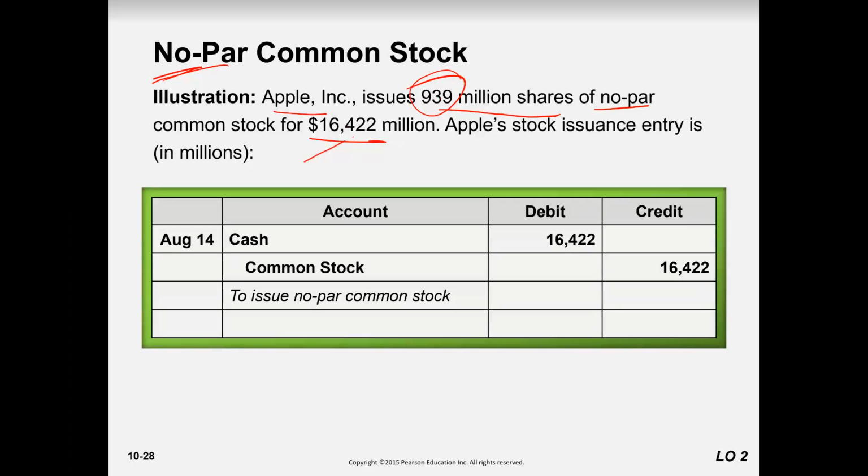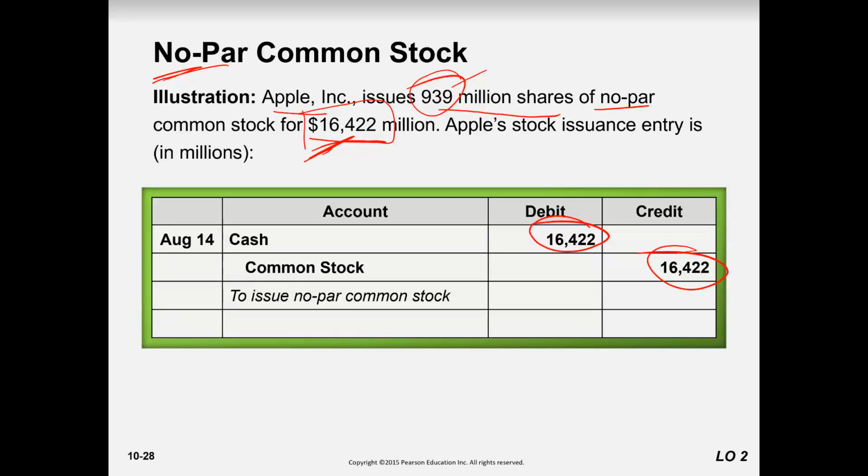Cash received 16,422 against common stock. That's it. There is no additional paid in capital, because we don't have any par value.